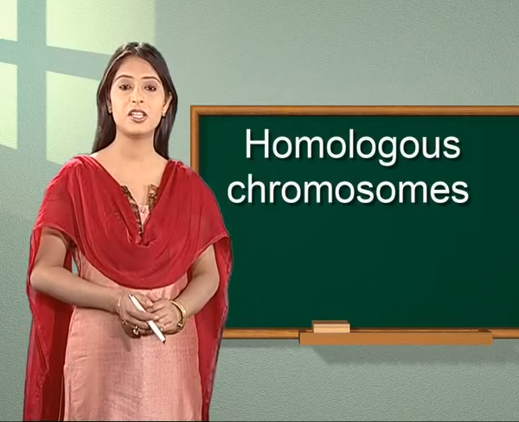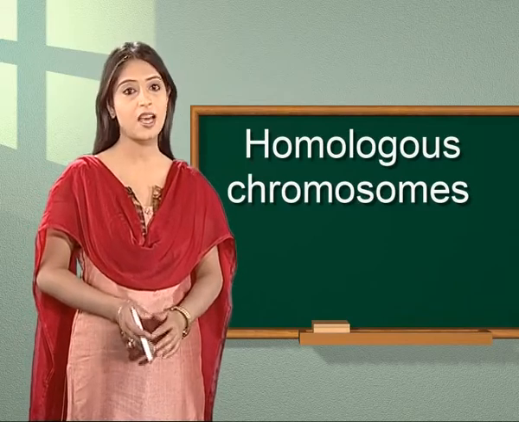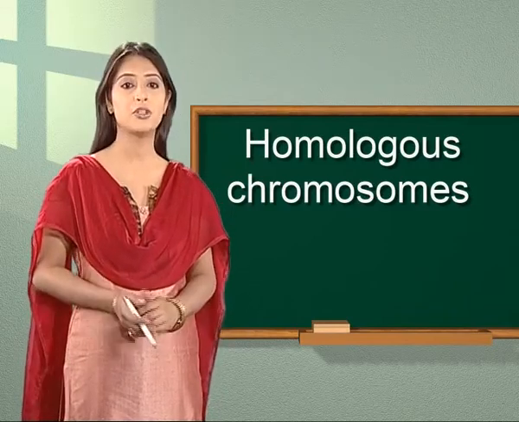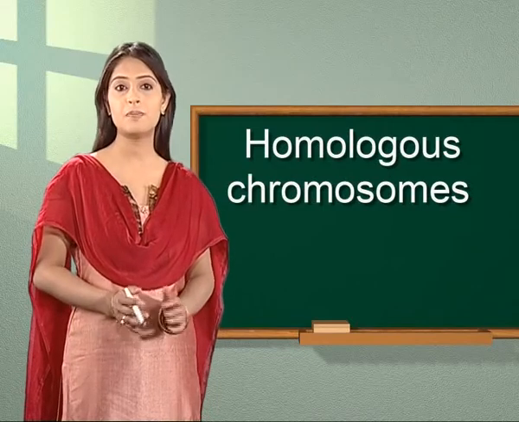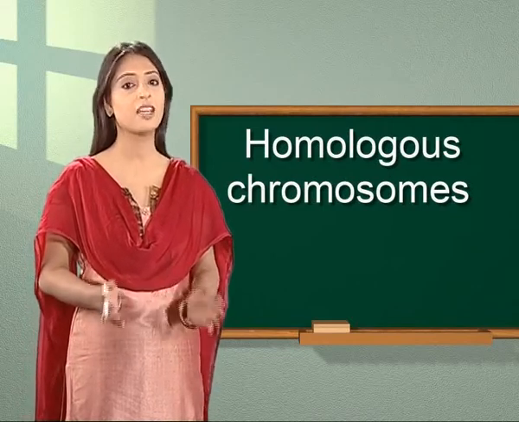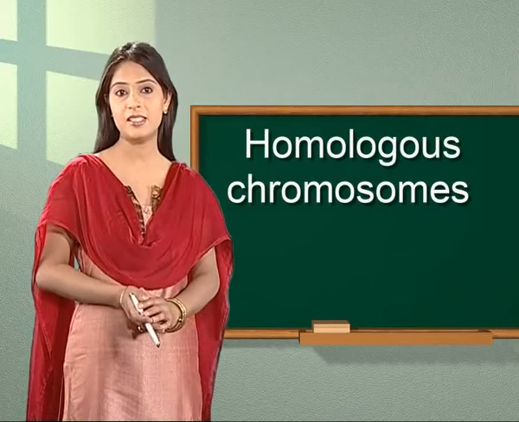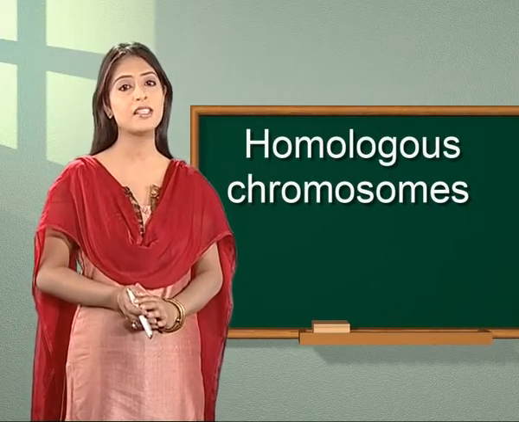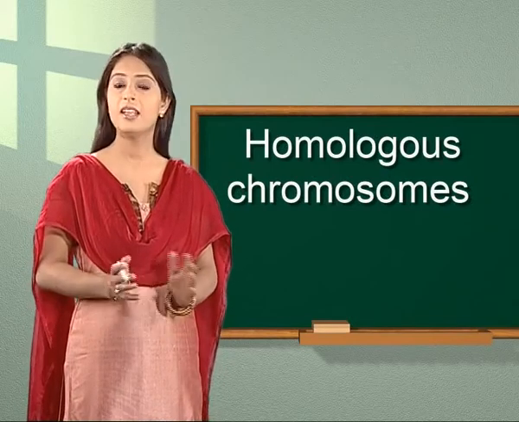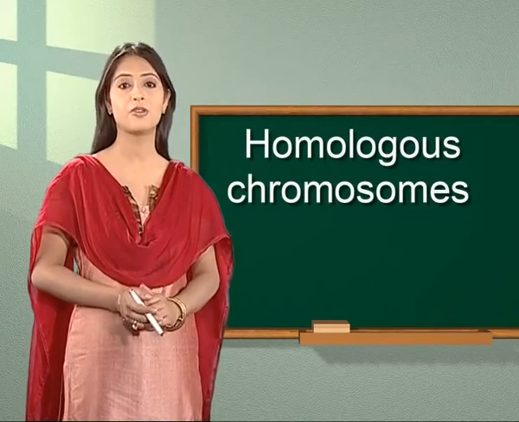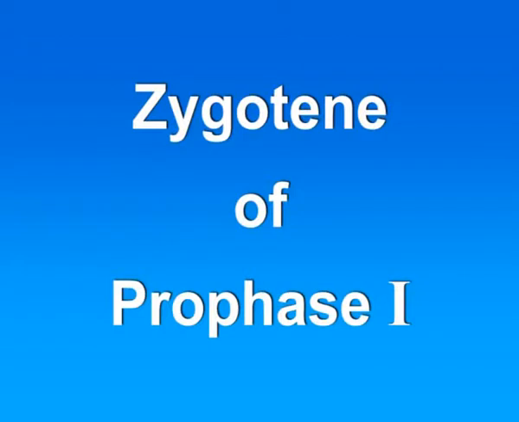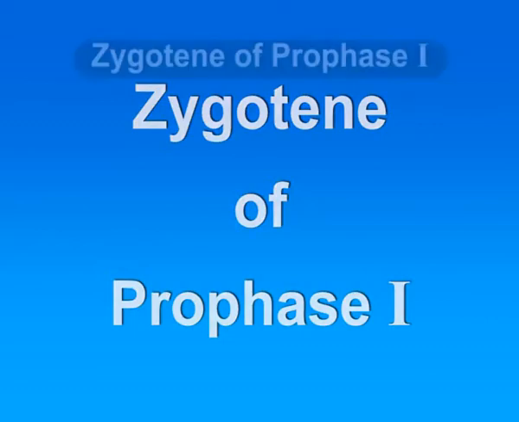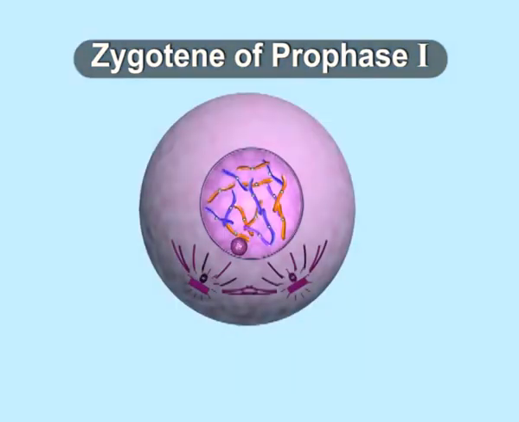During this stage, the homologous chromosomes are seen as paired units. The chromosomes become shorter and thicker, and in some cells they remain attached to the nuclear envelope at the points near the aster. Let us see what happens during zygotene. Zygotene of prophase 1. Pairing of homologous chromosomes takes place.